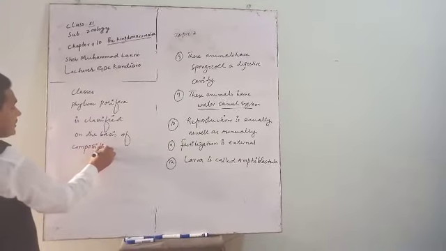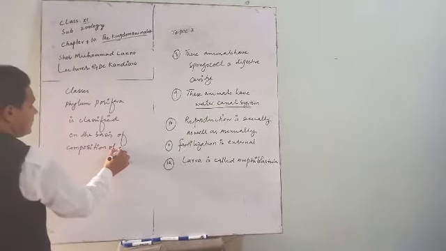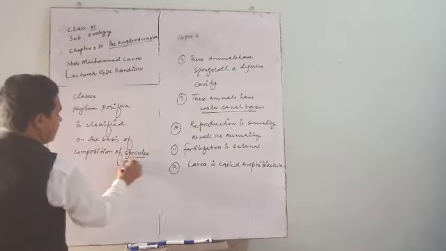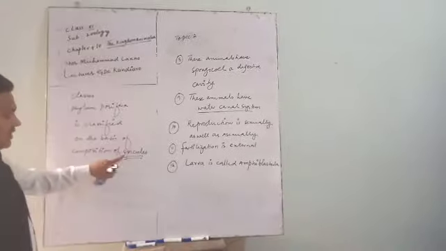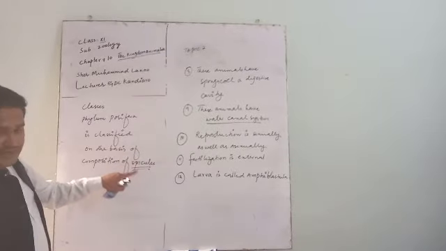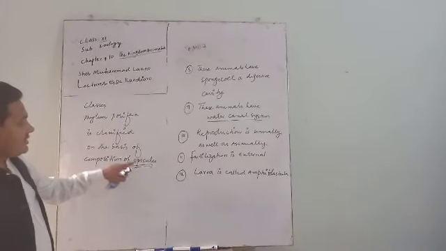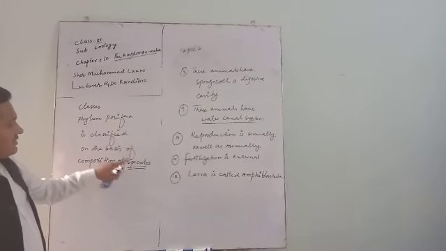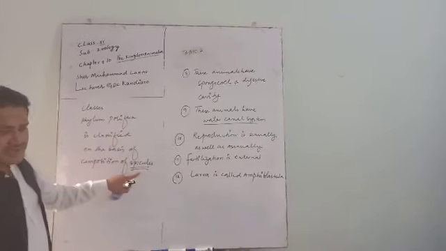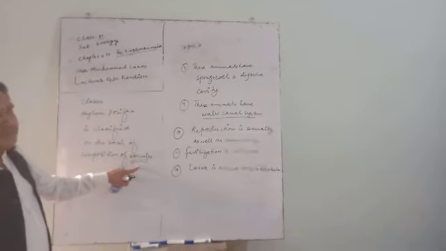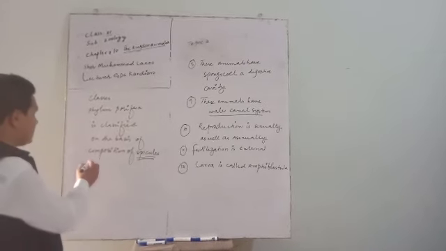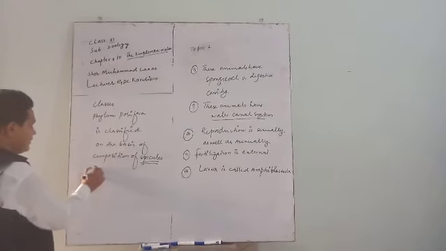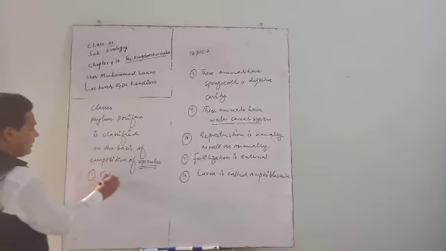spicules. Now, I have told you that spicules are hard structures. They give support to the animals. Spicules are the endoskeleton of phylum Porifera. So there are 3 classes of phylum Porifera. Number 1, Calcarea.